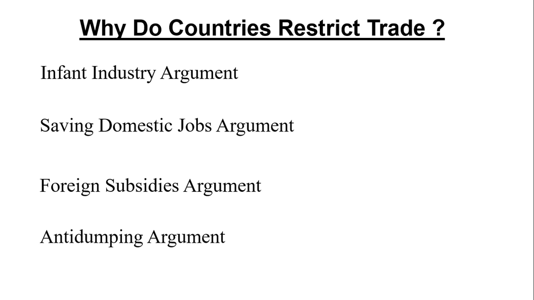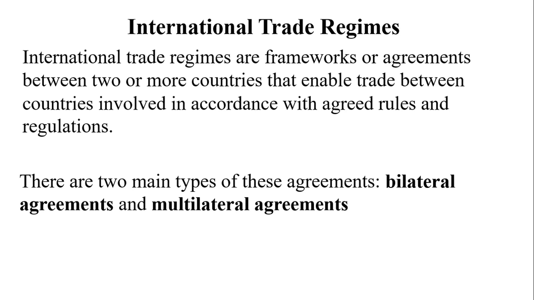So people argue having dumping as their premise, having foreign subsidies given by governments of these foreign countries as their premise. Some also argue against trade because many jobs are likely to be lost, and also infant industries are likely to be crippled when trade is liberalized. And we have a number of trade regimes. International trade regimes are framework or arrangement